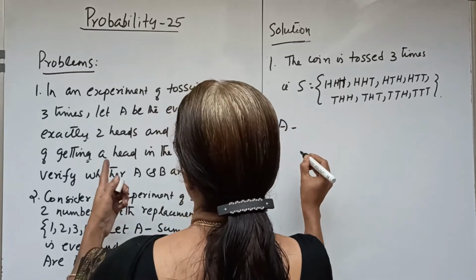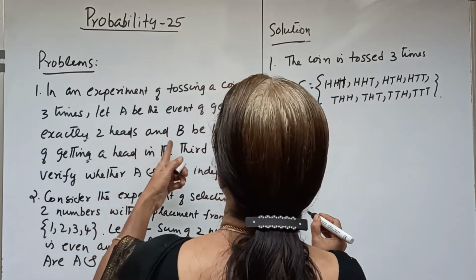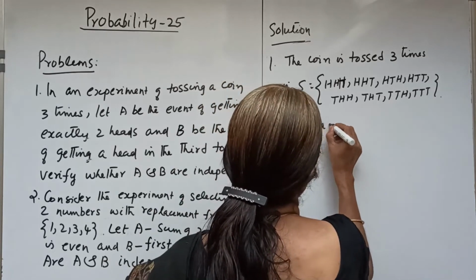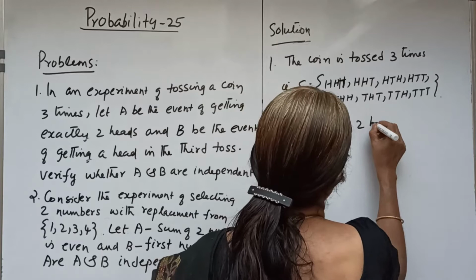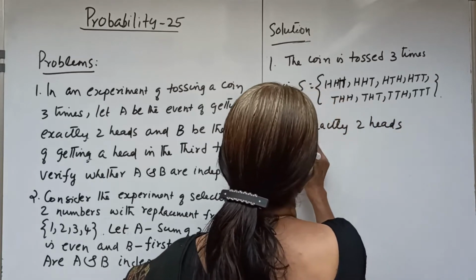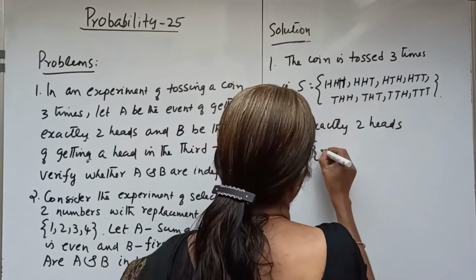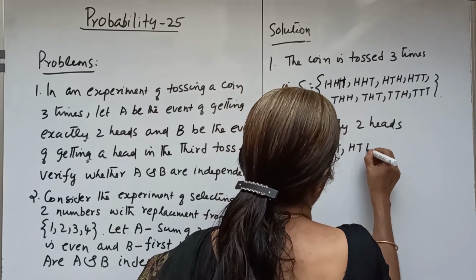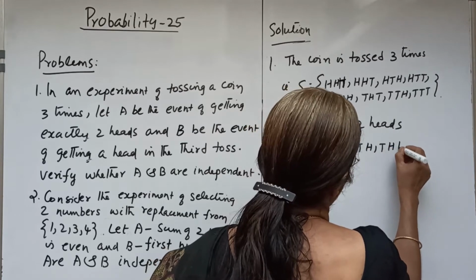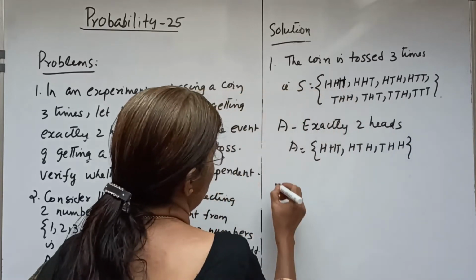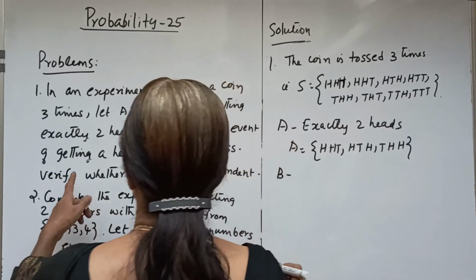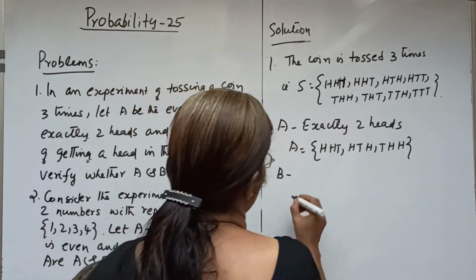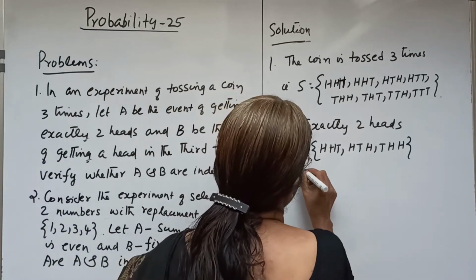A is the event of exactly 2 heads. So what are the outcomes? A is the set HHT, HTH, THH, isn't it? Exactly 2 heads. And B is the event of getting a head in the third toss.